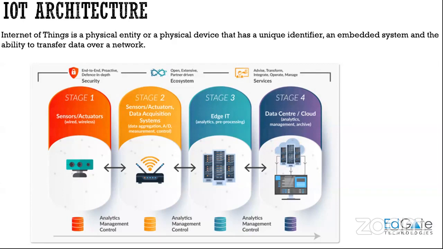And you have stage three, where you have your data pre-processing, all those. And in stage four, you will have the cloud, where data will be uploaded to the cloud if some operation has to be done. It will do those operations and provide you the necessary data. So this is how an IoT architecture looks, with four different stages, right?